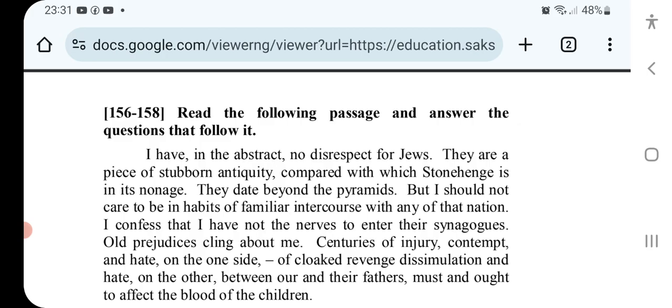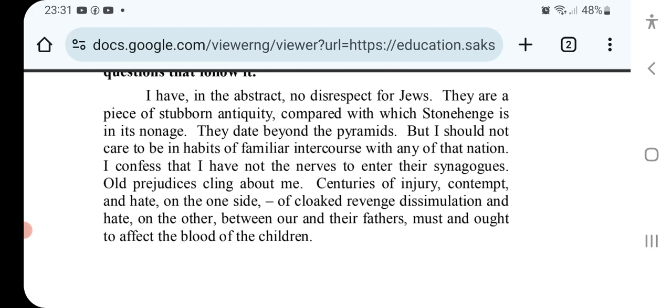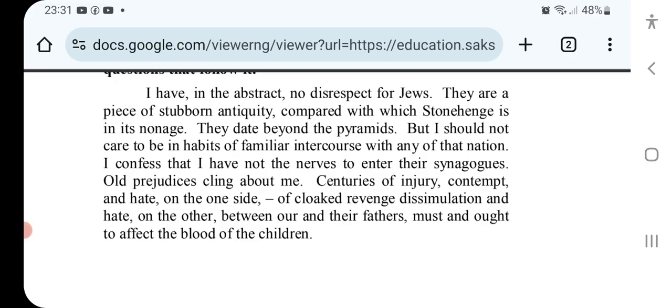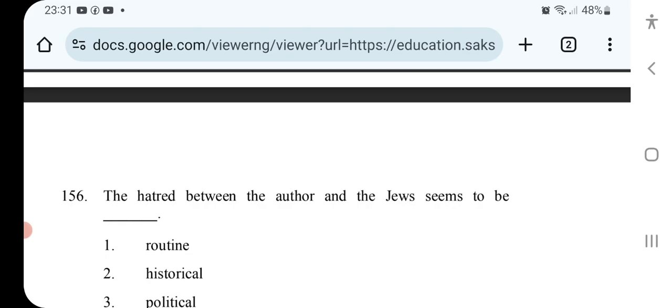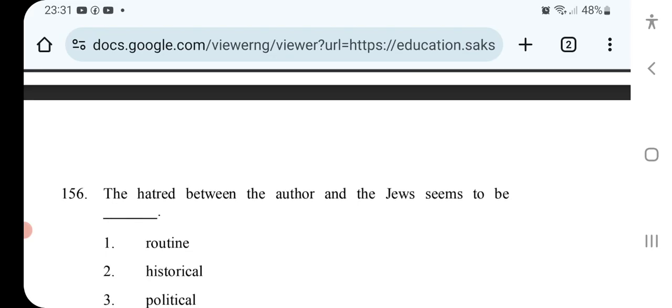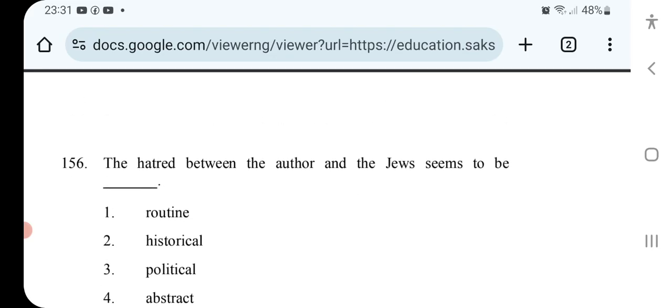I confess that I have not the nerves to enter their synagogues. Old prejudices cling about me, centuries of injury, contempt, and hate on the one side, of cloaked revenge, dissimulation, and hate on the other between our and their fathers must and ought to affect the blood of the children. The hatred between the author and the Jews seems to be historical, political, abstract.